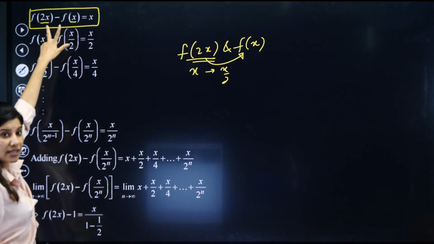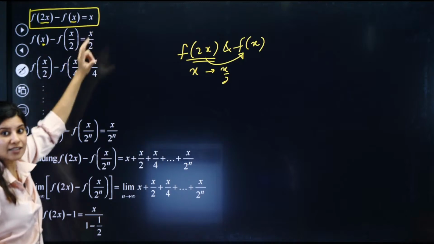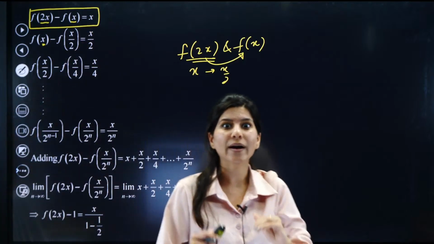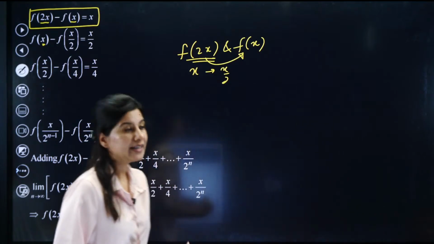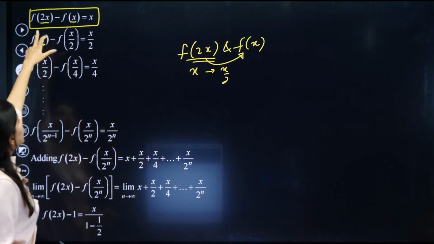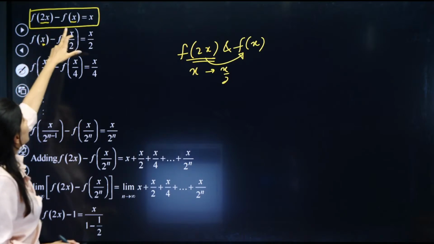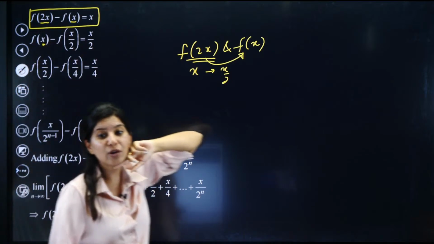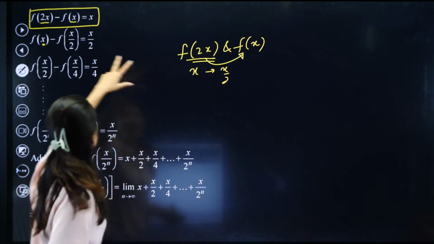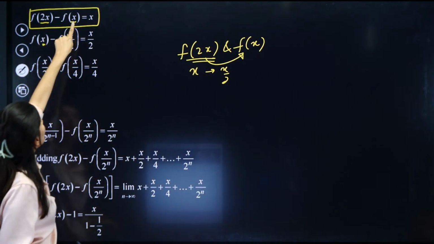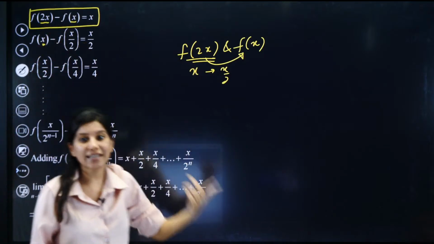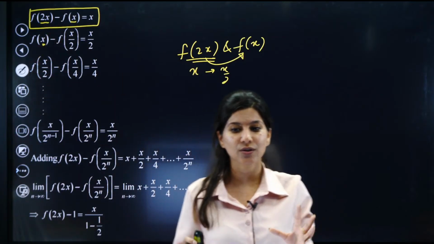If 3x was here, not 2x, and this is x, so we would have replaced x by x by 3. Are you getting my point? Right? If in place of 2x, 3x was written, 3x minus f of x, so what would we have done? x by 3. Right? If 4x and x, so the ratio you need to take is x upon 4x. What is x upon 2x? So this is the ratio you need to take.